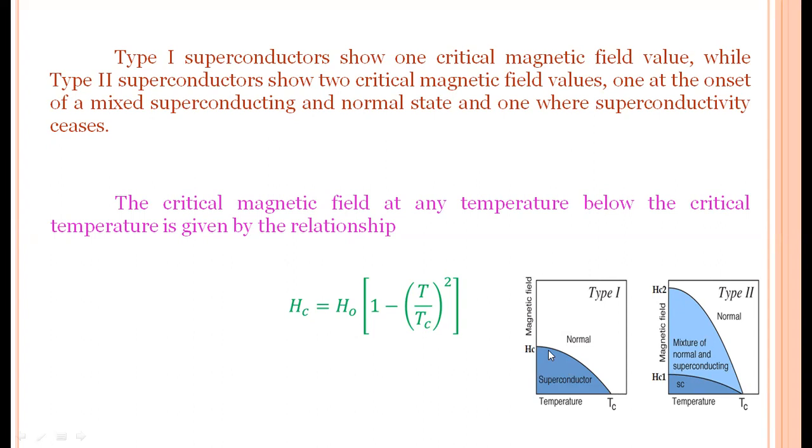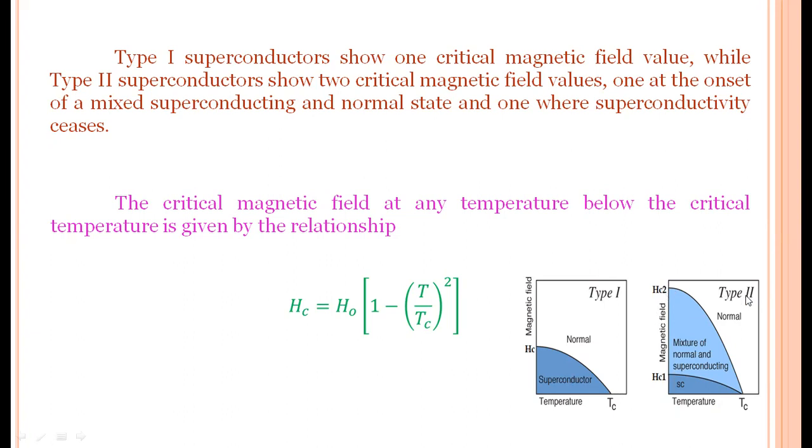At this Hc, the superconducting state changes into the normal state. If the magnetic field decreases from the critical magnetic field to an ordinary field that's less than the critical magnetic field, the superconducting state occurs. But in the case of type 2 superconductors, there are two critical magnetic fields. We are observing this Hc1 and Hc2.